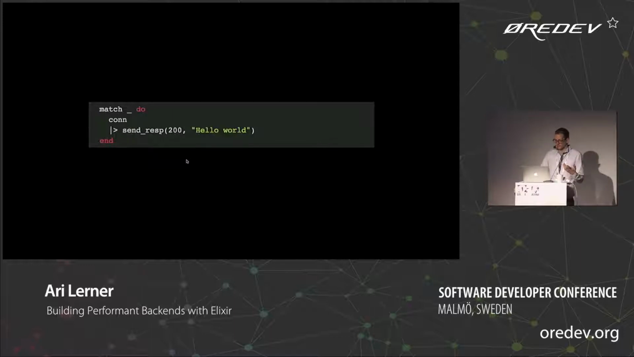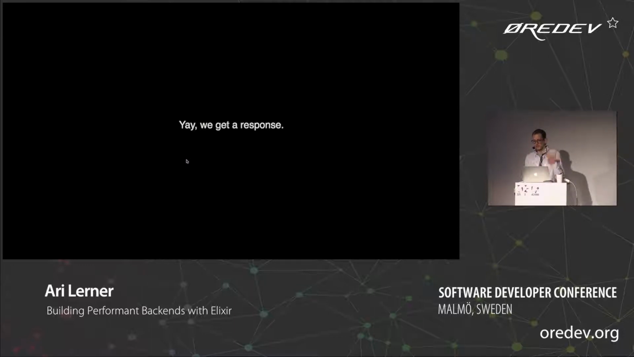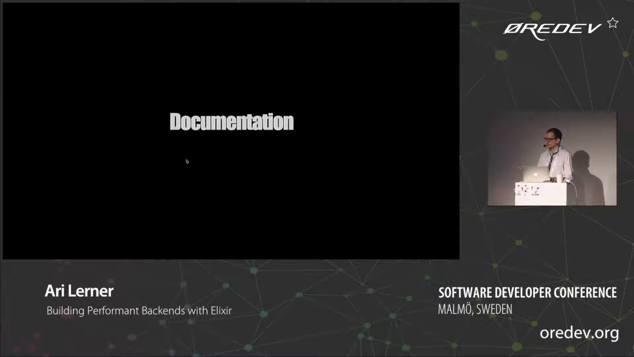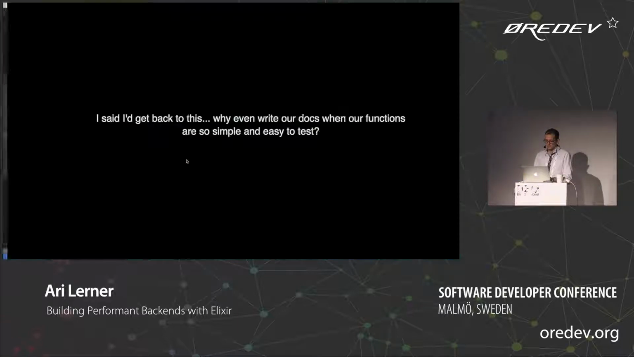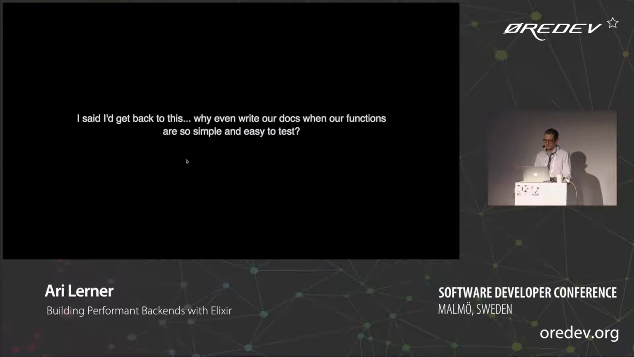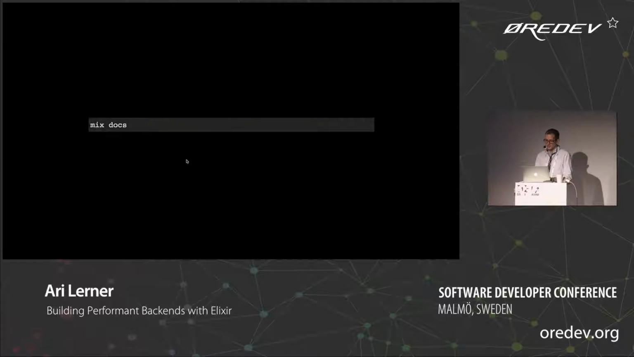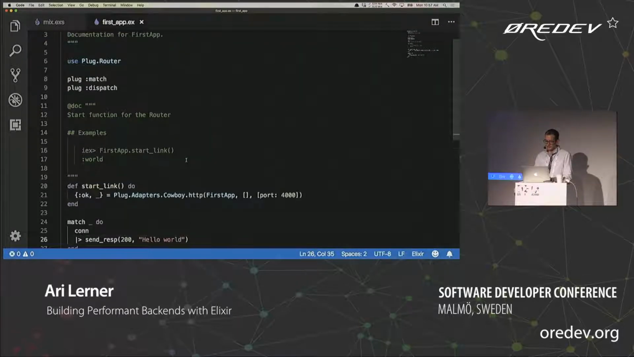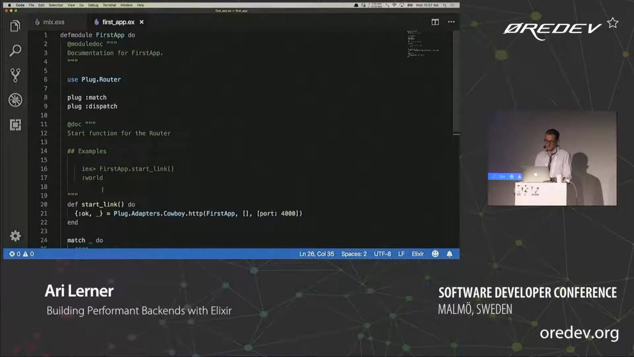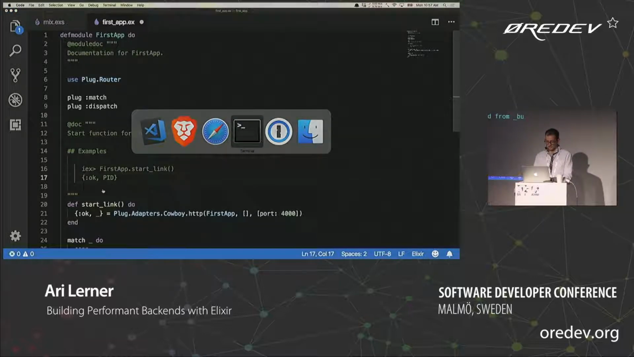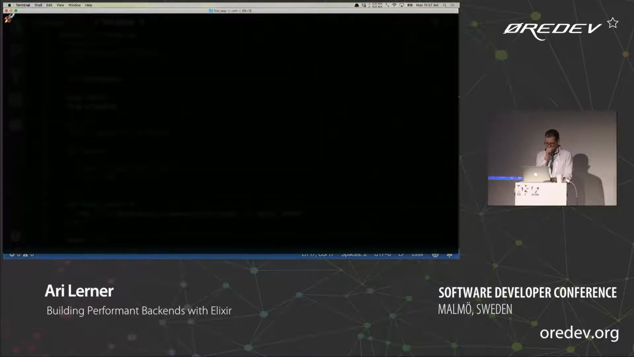Okay, so we added a route and we started up our application. Hooray! Remember before I mentioned documentation is one of my favorite parts about Elixir? Well, I told you I'd get back to it. So let's go ahead and generate some documentation based on the documentation that we have in our code. The way we can do that is by jumping out of IEX and typing mix docs.